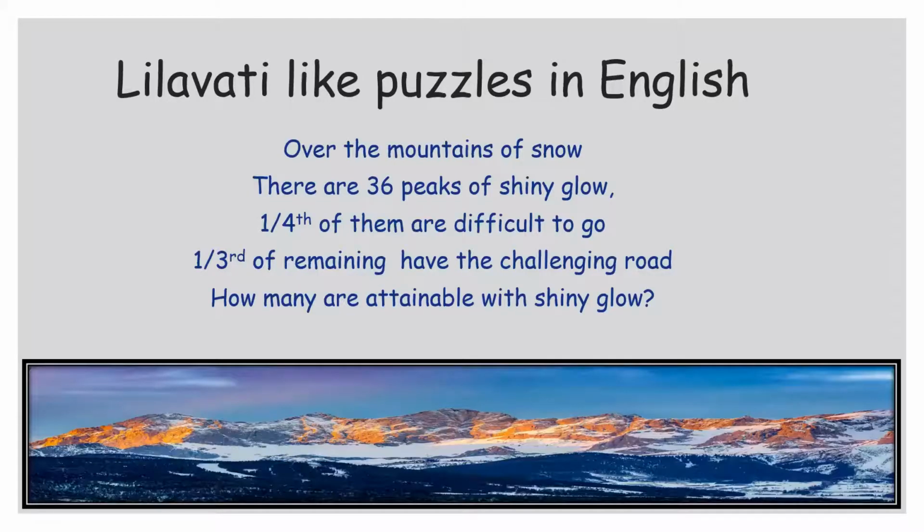I have constructed one puzzle in English. You can take the screenshot of it and you can tell the answer later on. Over the mountains of snow, there are 36 peaks of shiny glow. 1/4 of them are difficult to go. 1/3 of remaining have the challenging road. How many are attainable with shiny glow? So this is one of the puzzles I have constructed. You can try this out, take the screenshot.